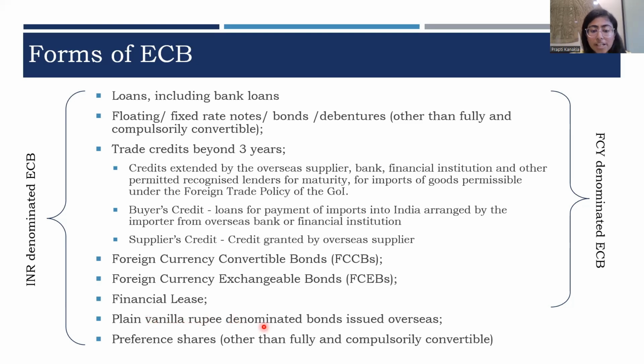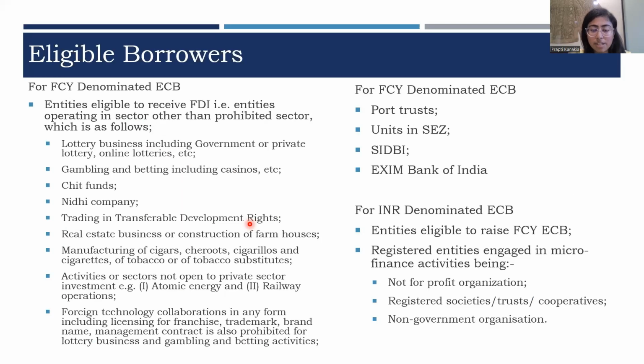Then comes plain vanilla rupee denominated bonds, which are also known as masala bonds, and issuance of preference shares which are fully and compulsorily convertible into equity. So these are the 8 ways through which ECB can be raised, out of which 6 ways are available for both INR and foreign currency denominated ECB. The last 2 modes are available only in case of INR denominated ECB. Now let's understand who can raise the ECB. The eligibility is the same for INR and foreign currency denominated ECB. For INR, there are certain additional borrowers who are allowed to raise ECB. We will be discussing the same in the slide.